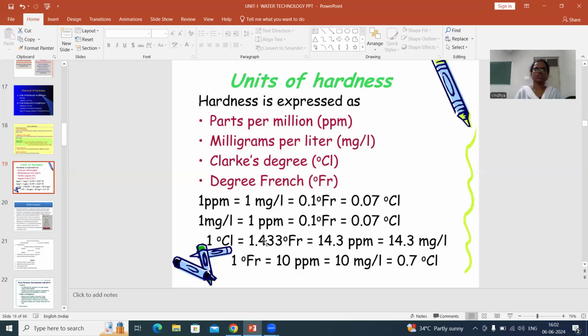Okay. So that is all for today. I hope you all understood how to calculate the amount of hardness present in the water sample. If the amount of salts is given, just calculate with the degree of hardness formula. If it is not given, you have complexometric titration, because with EDTA you can easily find it out, which we have discussed today. If you have any doubts, please ask me in the next class. Go through the topic and ask me in the next class.